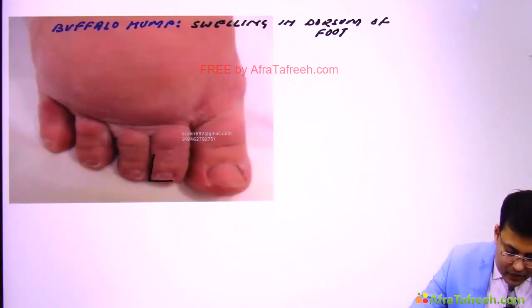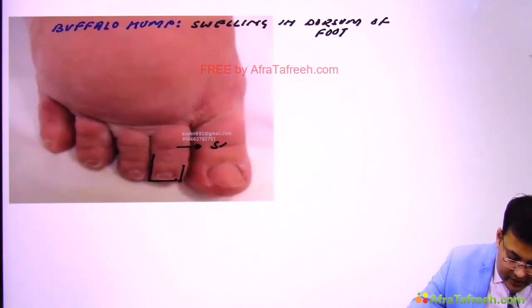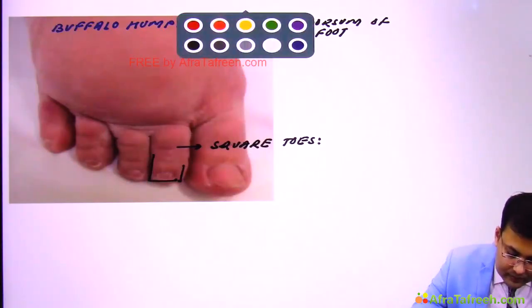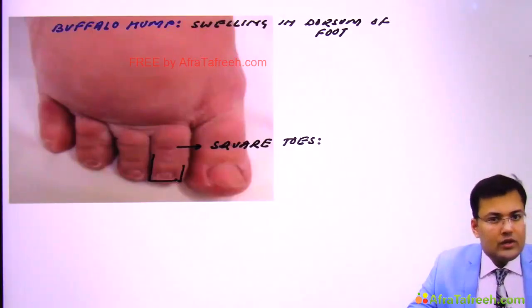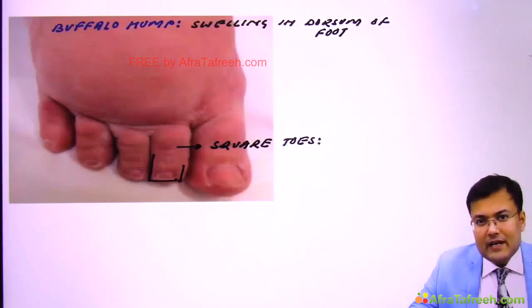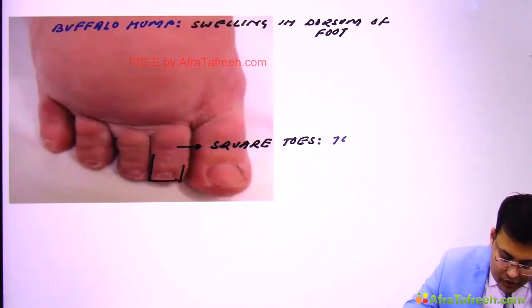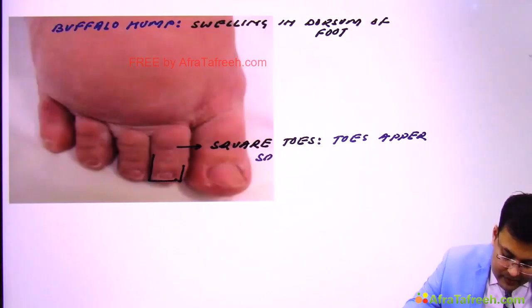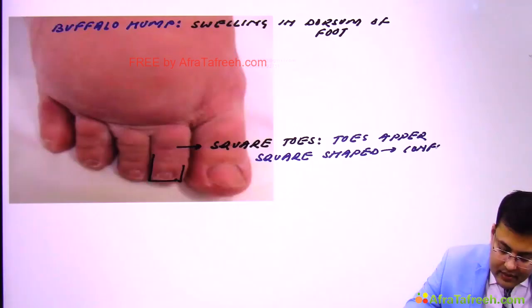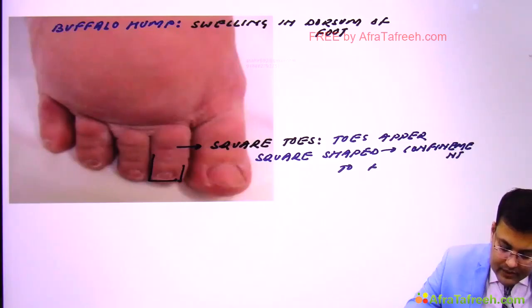And the second question was also asked in NEET PG. What? Square toes. So can you see? This is known as square toes. The toes appear square shaped because of confinement to the footwear. Clear?